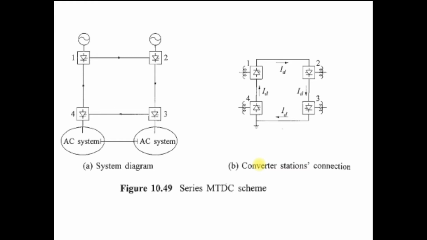So in a series tap, the voltage rating of this DC line is proportional to the power capacity of the tap. Clear? So whatever power the tap requires in the series connection, based on that the voltage rating of this DC cable is decided.